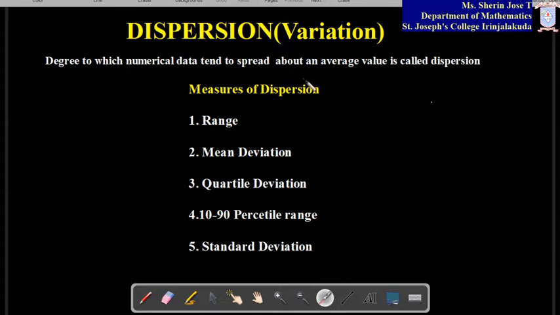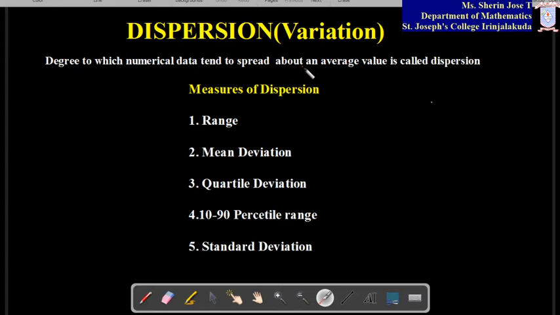What is meant by this? We have a data average value. We are finding average value like mean, median, mode or something like that. So in this data set, the average is at some position, like in a diagram you think, somewhere. Around this average value, all the other values will be spread, correct? So how much variation is coming from the average value, that is called dispersion or variation. We have an average value, all the other values are around this average value. So how much variation we have from this average value, that we are going to measure.